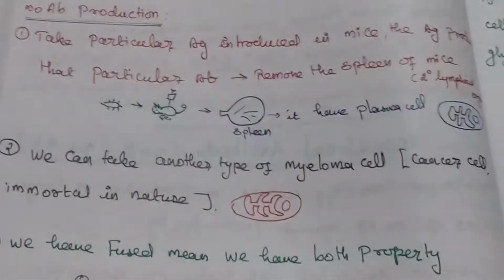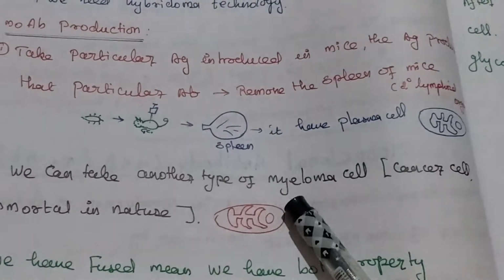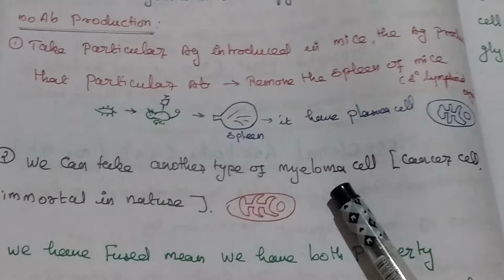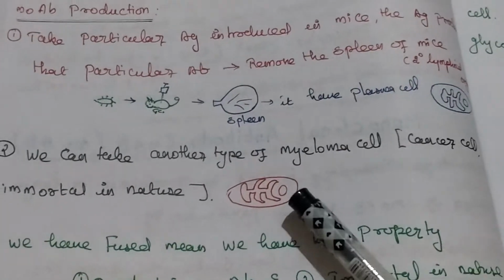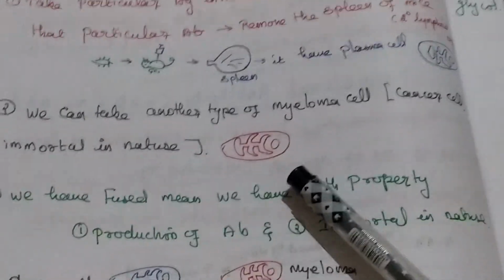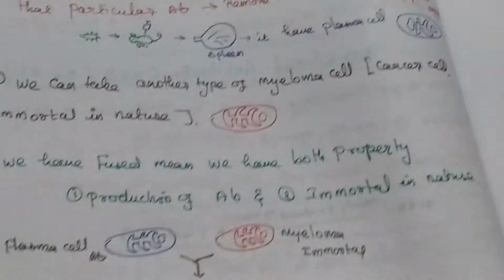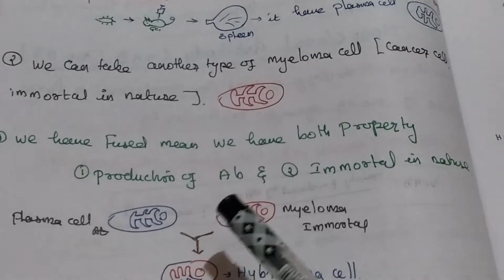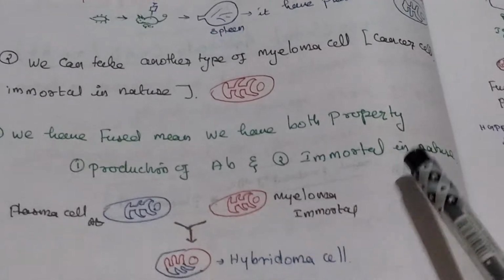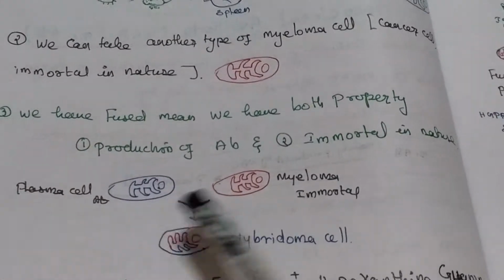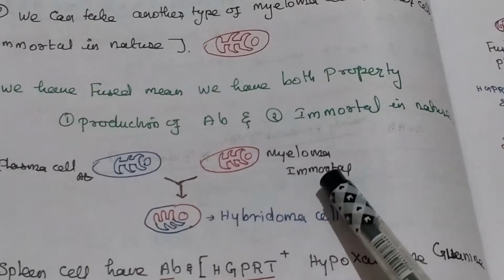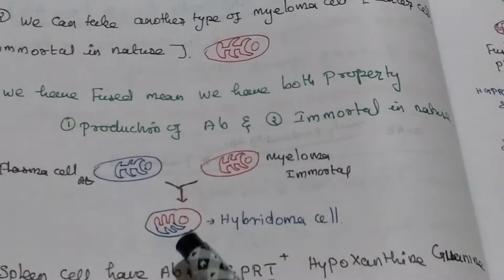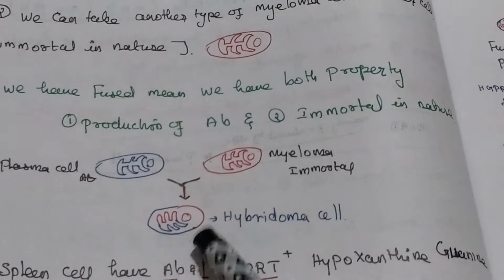Second type of cell, we will take myeloma cell, that means cancer cell. Cancer cells, we know, are immortal in nature, so we will fuse this plasma cell with this cancer cell. As a result, it will produce antibodies and be immortal in nature. This one is the plasma cell, this one is the immortal myeloma cell. So by using hybridoma technology we produce these monoclonal antibodies.